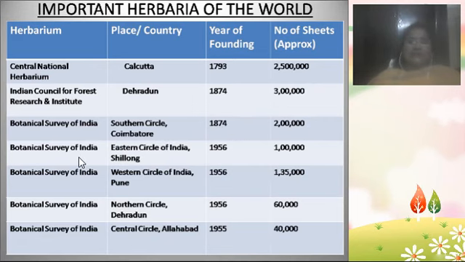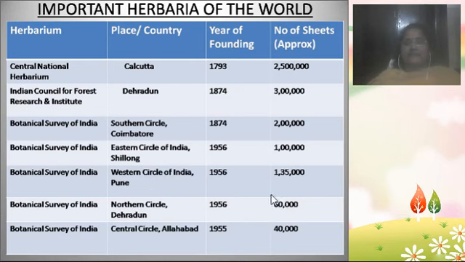The Botanical Survey of India, Eastern Circle, located in Shillong and founded in 1956, has 1 lakh plants. The Western Circle, Pune, founded in 1956, has 1 lakh 35 plants.